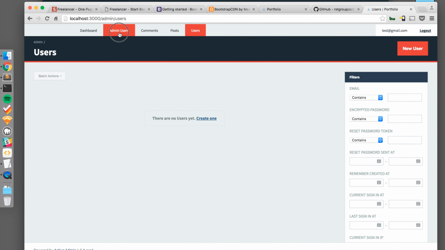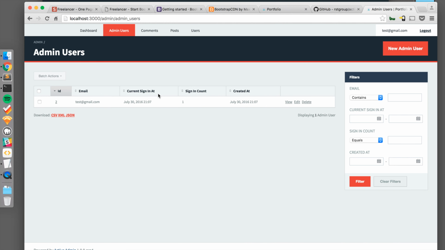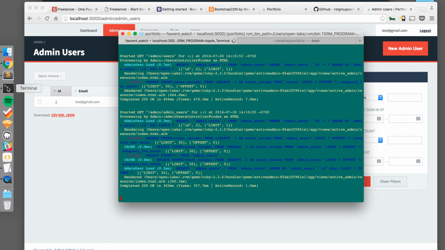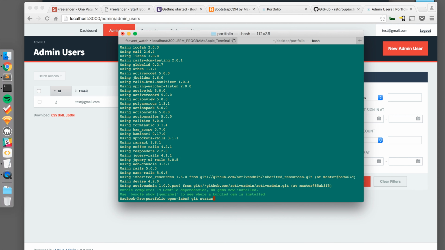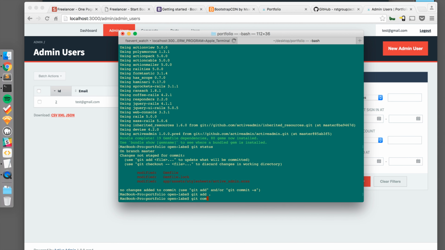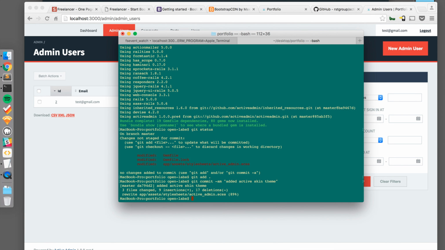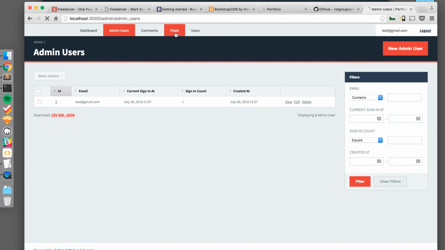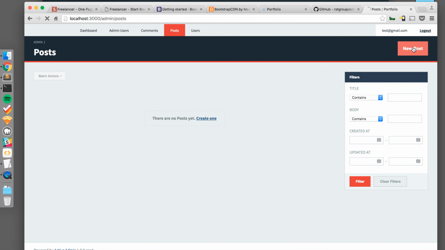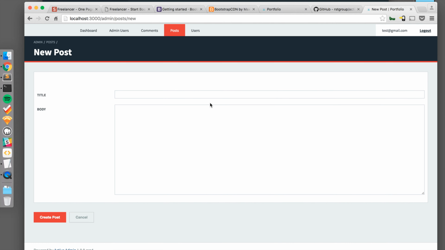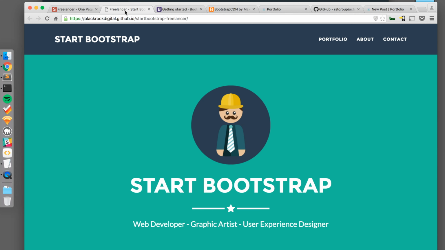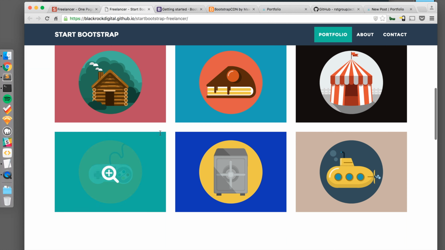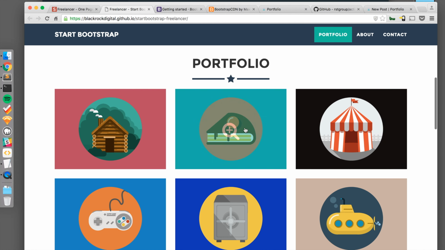Posts, users. Awesome. So let's save our progress again. Git status, git add, git commit, "added active skin theme". Okay, so if you go to posts now and you try to create a new post, you will see we have a title and a body. But if you go to the template, you'll see we'll probably want to include images as well.